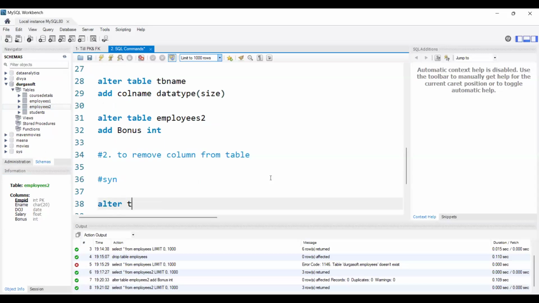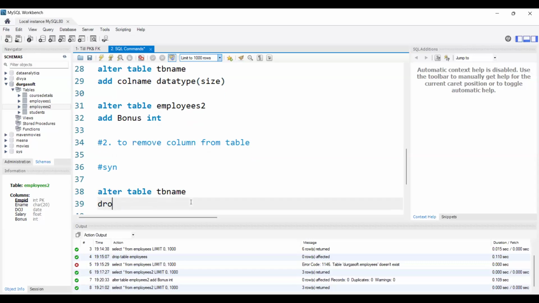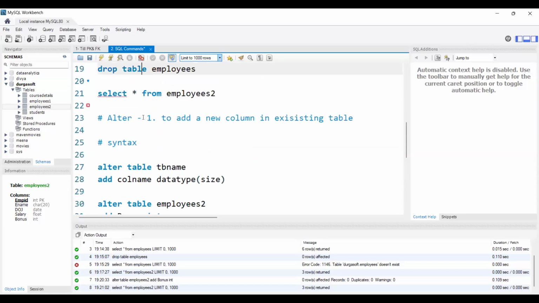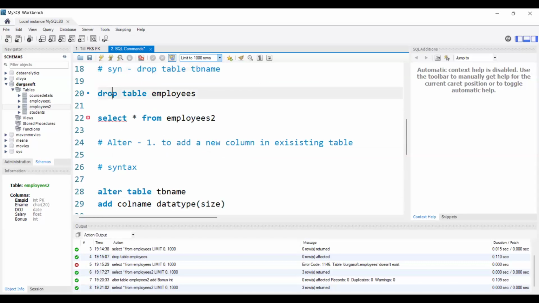Alter table name. Previously, we wanted to add a new column, that's the reason I used the add keyword, right? Now I want to remove a column, so here I will use the drop command. By using the drop command, we remove the complete table, right?